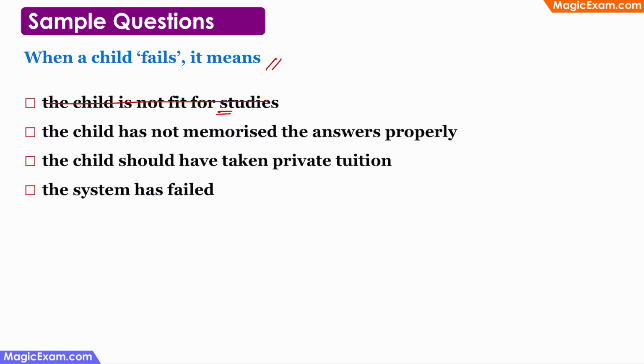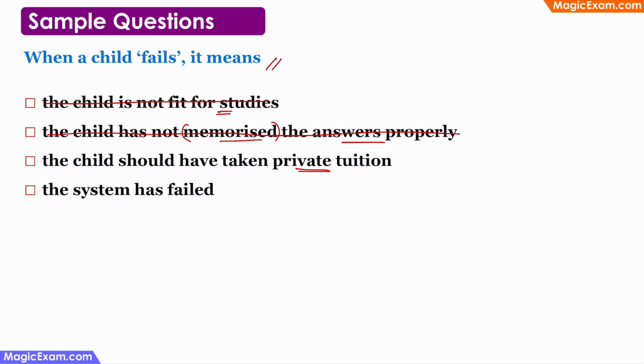The child has not memorized the answers properly. Now, memorization, that is rote memorization, is not the correct way to learn. And even if the child has not memorized the answer, the child should have understood the answer. Right? So here, memorization is not important. Therefore, this cannot be the correct answer. The child should have taken private tuition. Now, everybody can't afford private tuition. So the child should be learning in school and not in private tuition. If this was the case, then all children would just be going to private tuition and nobody would go to school.